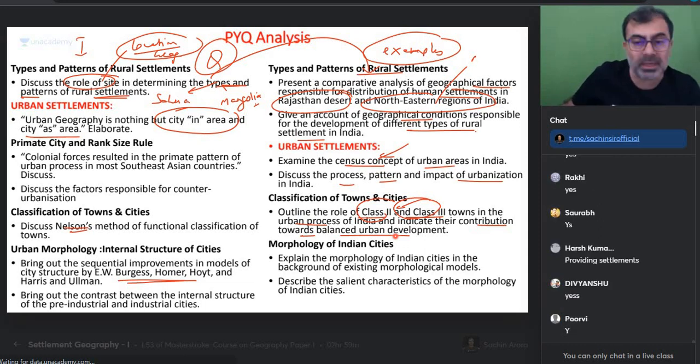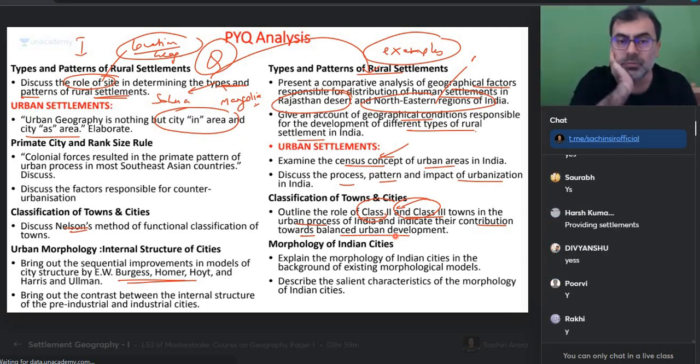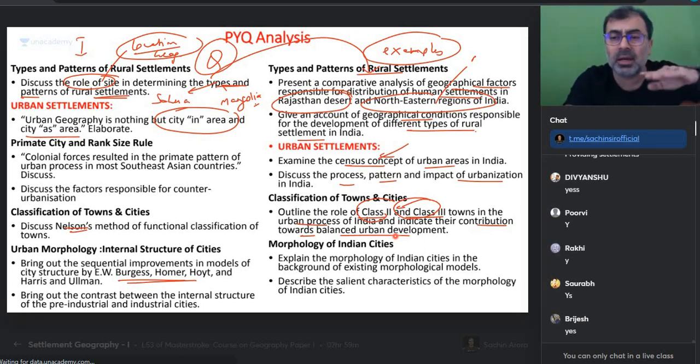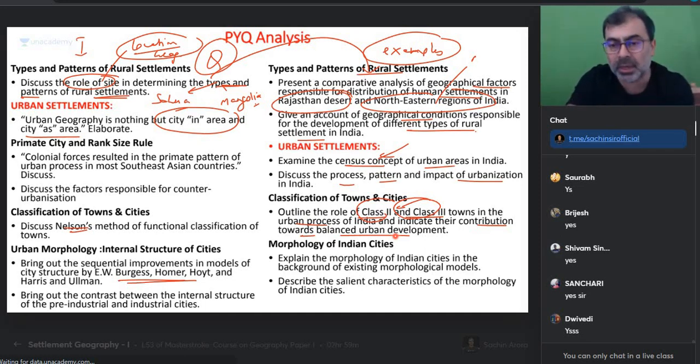In fact, this urban migration which is happening everywhere, will they act as counter magnet or not? So somebody is moving from Patna towards Delhi. Should Allahabad, Kanpur, Lucknow act as counter magnet or not? But if he feels that Allahabad, Lucknow, and Kanpur are also not going to give me any better opportunities than Patna, then he will straight away come to Delhi. True or not? So the role of class 2 and class 3 is to stop everyone coming to Delhi, because if everyone comes to Delhi, Delhi gets crowded. Delhi will get a situation where it is unsustainable. Yes or no? So sustainable urbanization is about that.